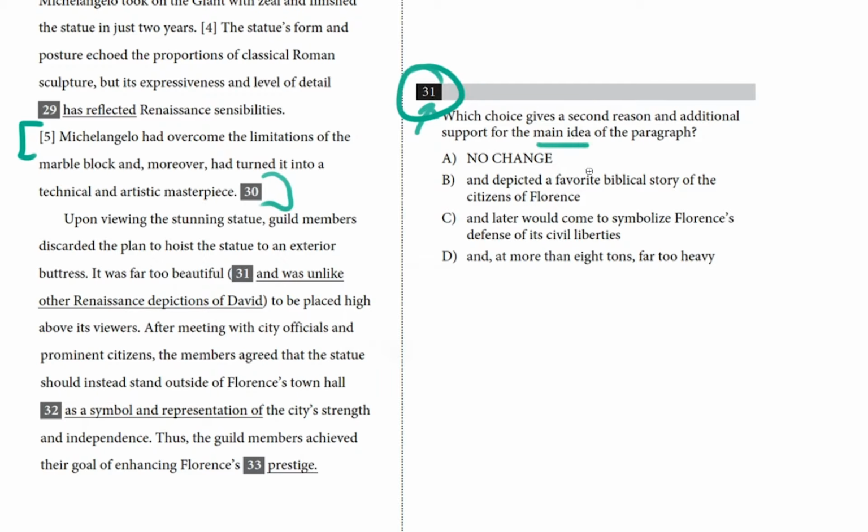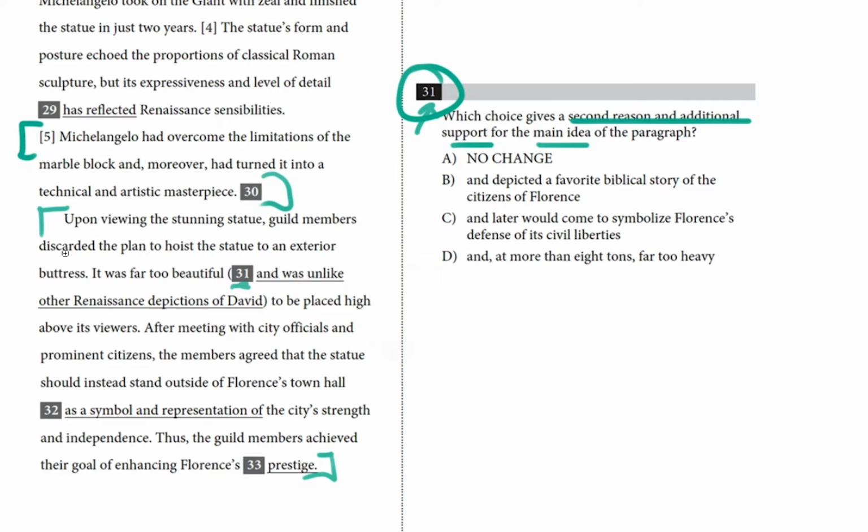Okay, so we haven't even read the paragraph yet in question. It's going to be in here, because that's where question 31 is. So we'll read this paragraph, we'll figure out the main idea. There's one reason already present, so we need to come up with a second reason and additional support. So let's take a look at the paragraph.